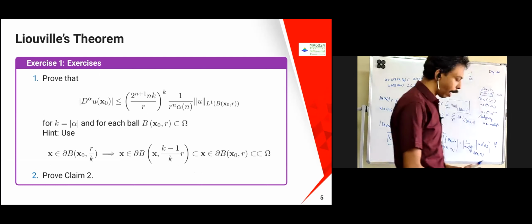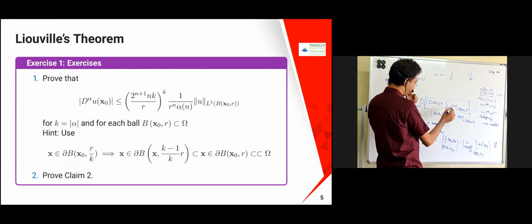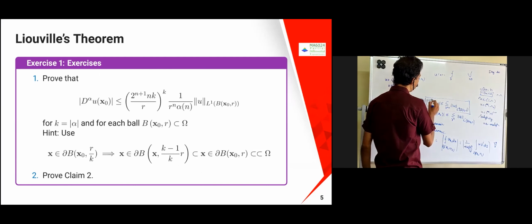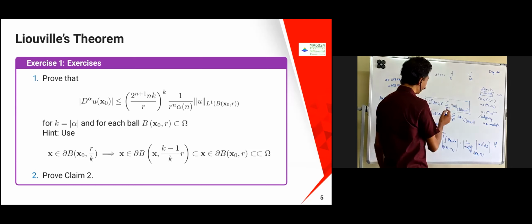Now, in fact, what we have proved is that du of x naught is less than or equal to c by r power n plus 1 times the L1 norm of u over B of x naught, r. We have proved that, right? In fact, you can go for the alpha-th derivative also. Okay, d power alpha also you can claim.